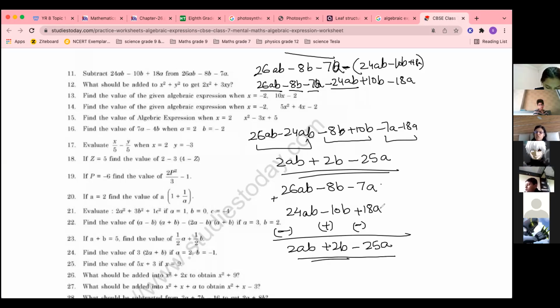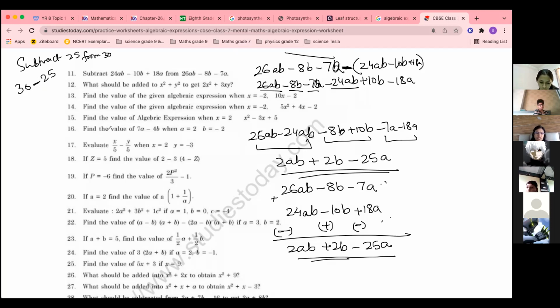If you are writing one below the other, do it this way. If you are doing it in a line, change the sign over here. You have to put a minus sign on your own because we are subtracting. If it is asked to subtract 25 from 30, what will you do? 30 minus 25, we write like this, we put the minus sign on our own. So we have to put this minus sign in subtraction. If it is plus, you have to put a plus sign.